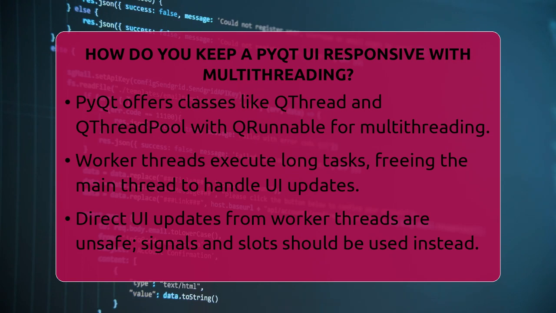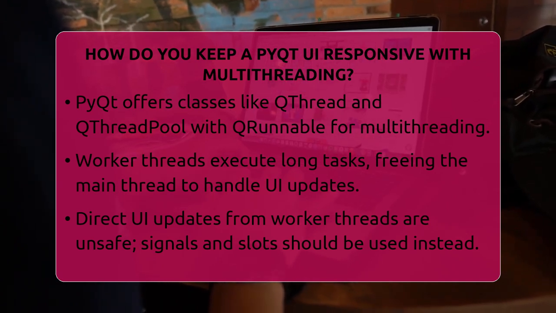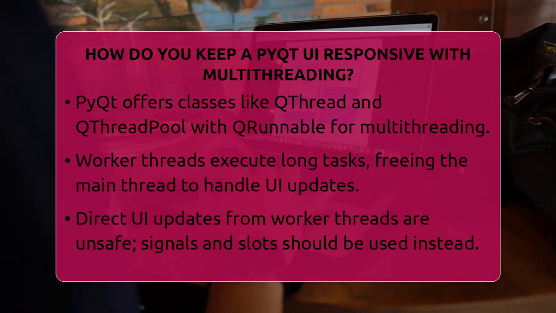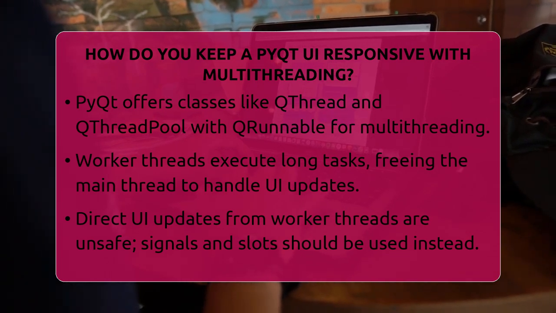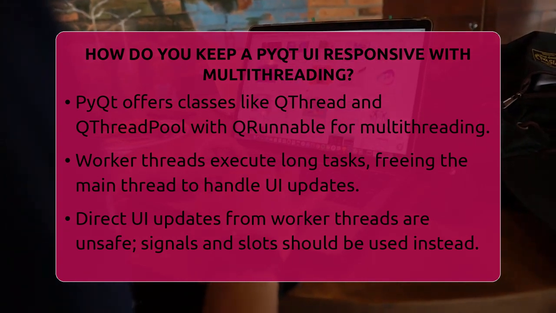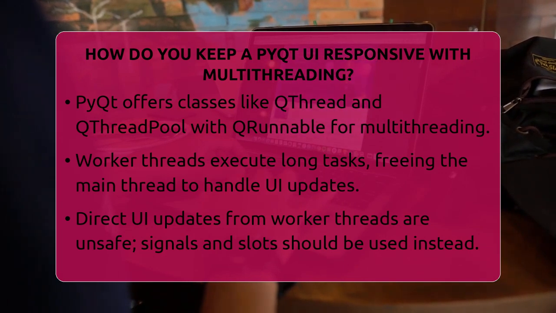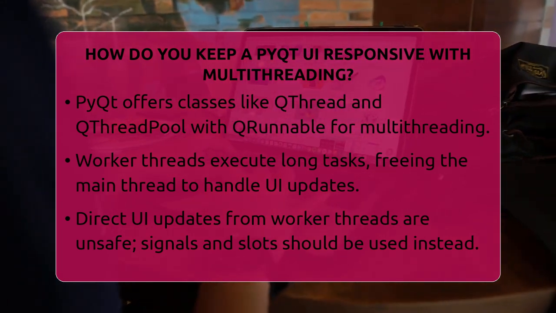But remember, you can't update the user interface directly from a worker thread. Qt's GUI components are not thread-safe, so doing that can cause crashes or weird bugs. Instead, you use signals and slots. Your worker thread emits signals to tell the main thread what's happening, like progress updates or when it's finished. The main thread receives these signals and updates the interface safely.